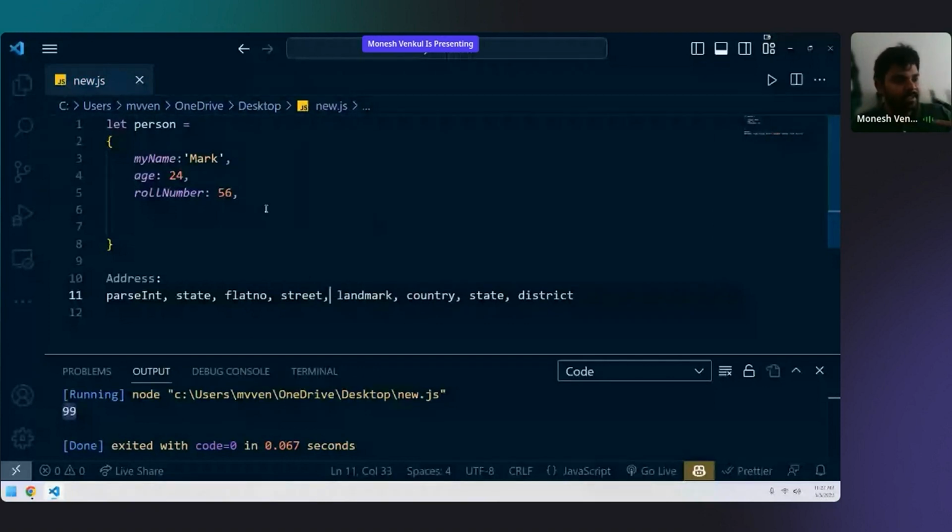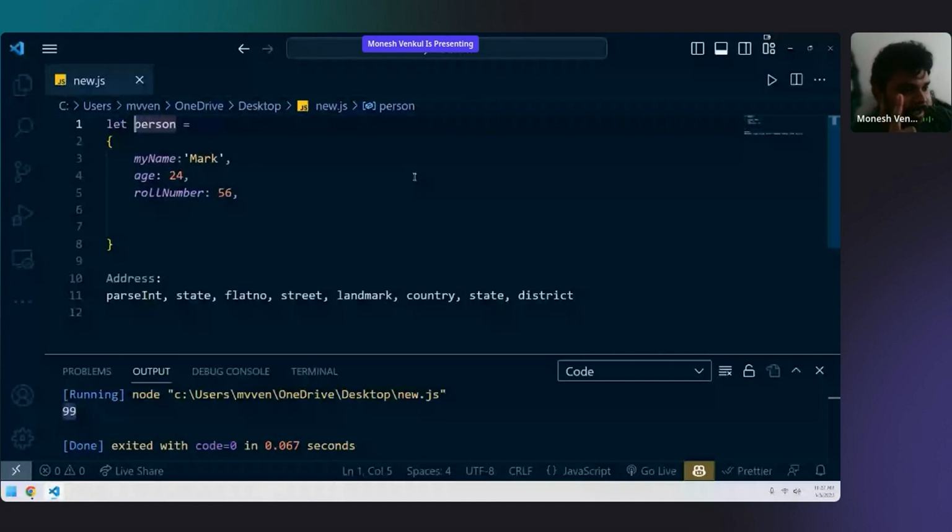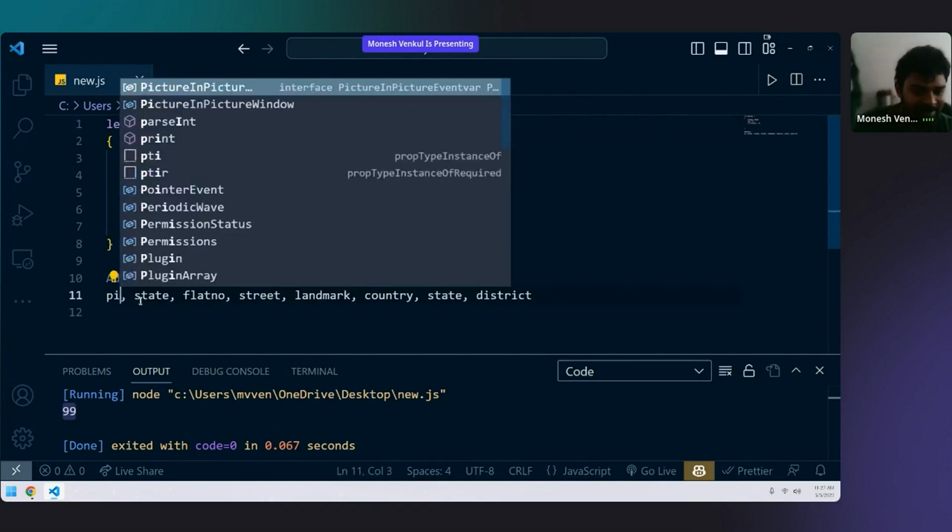Now think and answer. When you're describing a person, name is a single field. Age is a single field. Roll number is also a single field. But is address a single field? Based on all the chat we have got, pin has become percent.